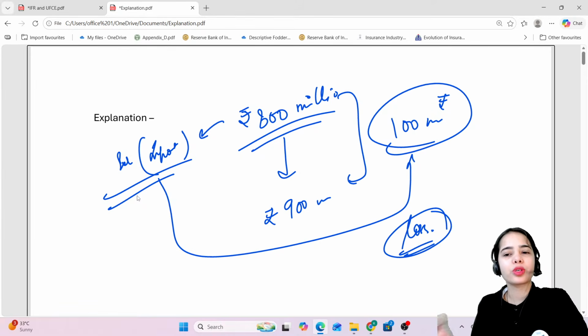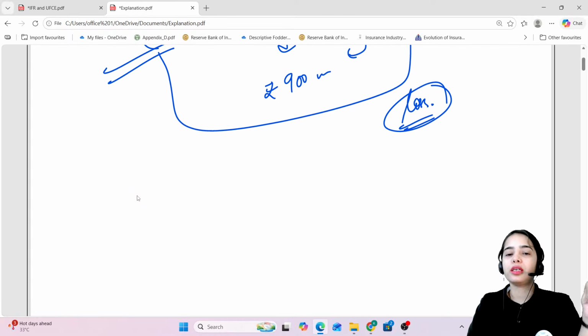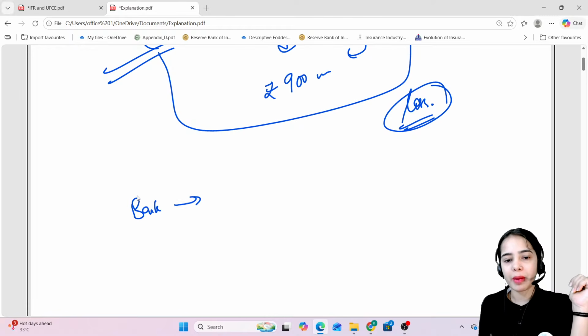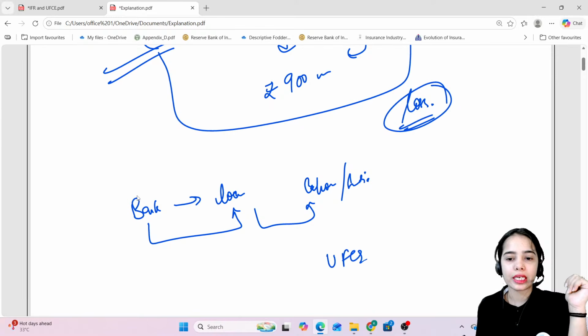Now some of the exporters will be able to handle this kind of loss because they are dealing in huge amounts, but other exporters can be under huge risk also. So it has been said to the banks that banks are providing loans to exporters or to entities having unhedged foreign currency exposure.